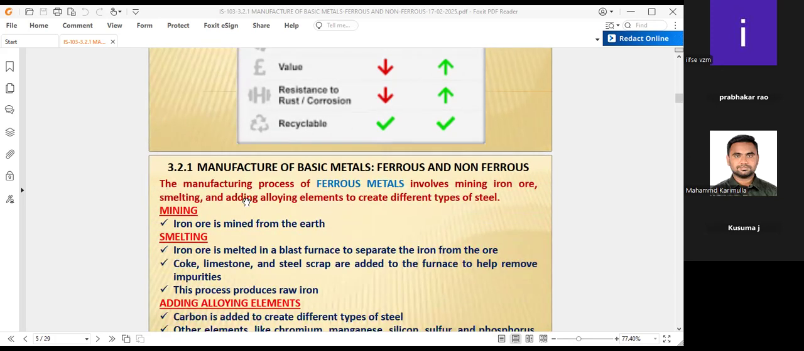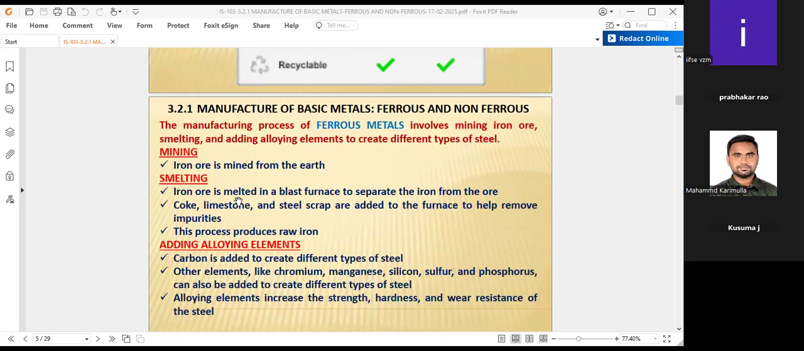Coming to the individual ferrous materials, the manufacturing process involves mining iron ore, smelting, and adding alloying metals to create different types. These are the various steps in preparing ferrous material by taking raw materials such as scrap. First is mining. Iron ore is mined from the earth. You know that mines are there, and from the mines we get the iron ores. Everybody knows about it. Now, smelting.